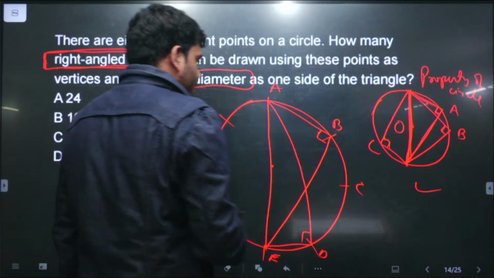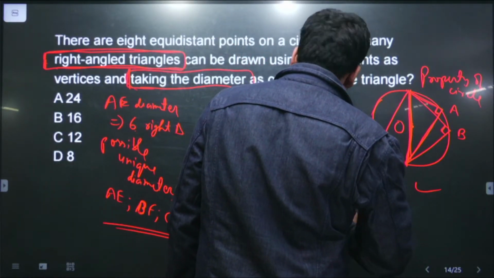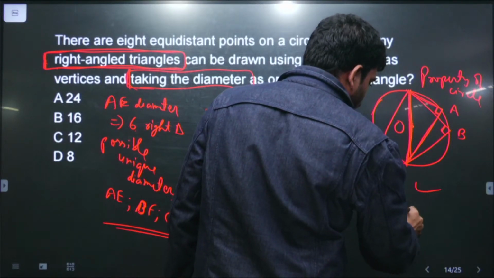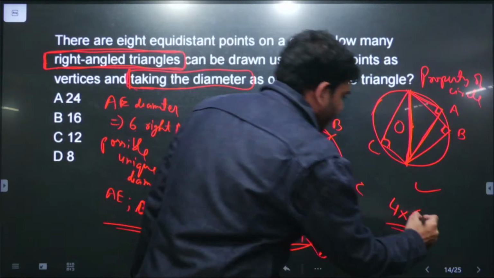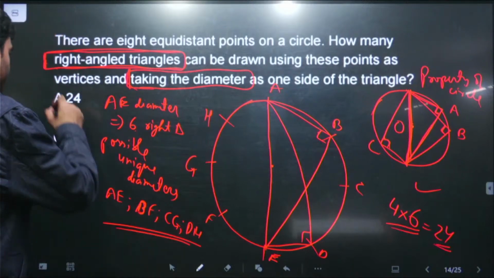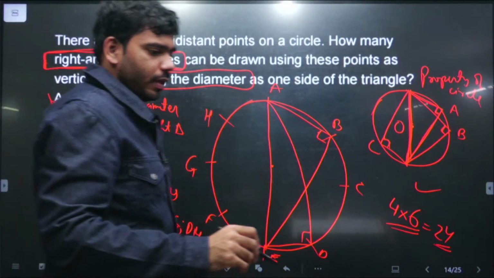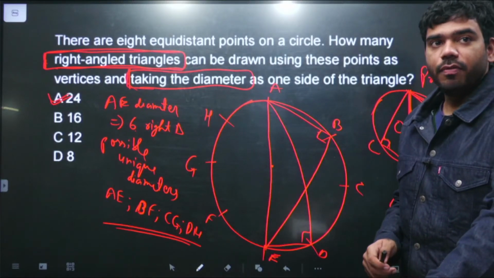So total right triangles using these conditions will be: 4 possible unique diameters are there, and for every diameter there are 6 unique possible right triangles. So total 6 into 4, that is 24 unique right triangles can be formed. So the answer here is 24. 24 unique right triangles can be formed here, right?